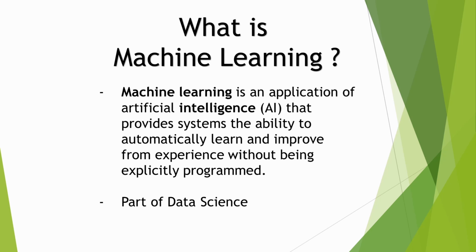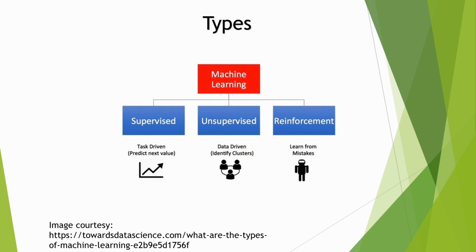It is also a part of data science. There are three commonly used machine learning methods: supervised, unsupervised, and reinforcement learning. In supervised learning, we have machine learning types such as regression and classification models. In a regression model, we predict a continuous value, where the result will be in decimals. For example, we can predict the rainfall for tomorrow based on previous historical data. In the classification method, we can predict whether an email is spam or not.